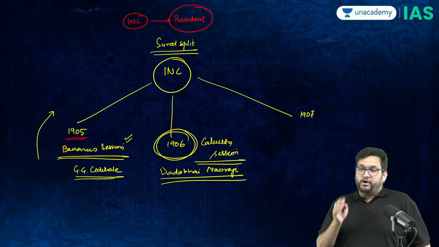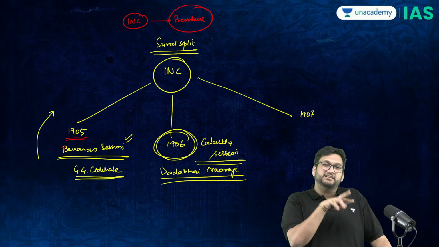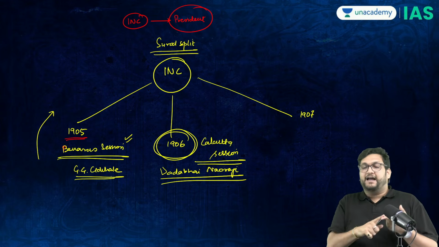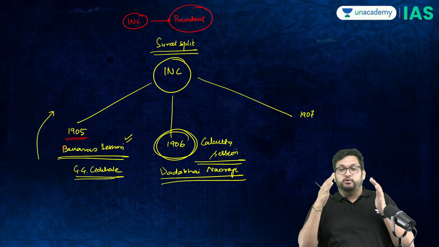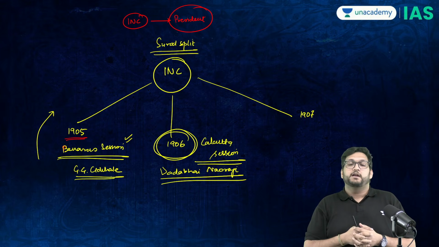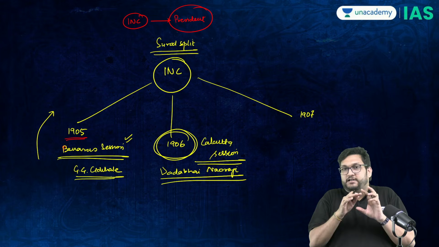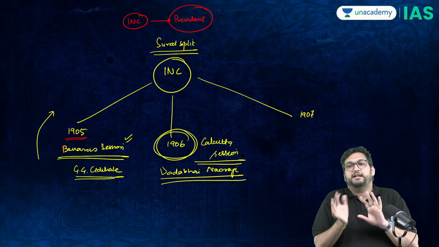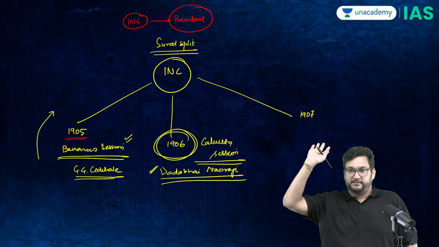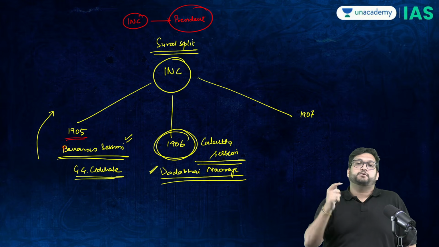Now, in this session, there's a chance that things would go wrong. But what happens is that Dadabhai Naoroji uses the word Swaraj in his speech, that in line with other dominions of the British, we want Swaraj. He did not define what Swaraj is, but within the empire, a very conservative definition. But Dadabhai Naoroji using the word Swaraj was a very big thing. So a split was avoided here also.